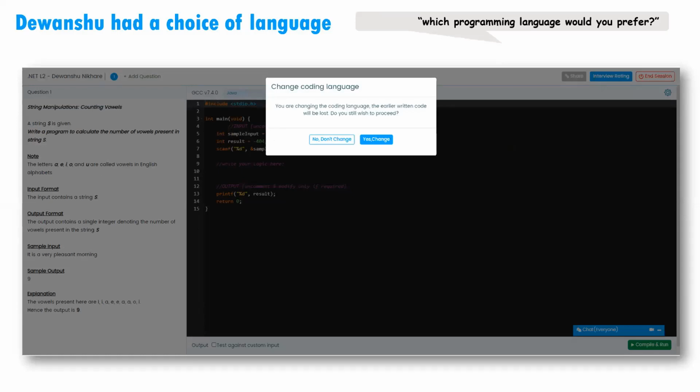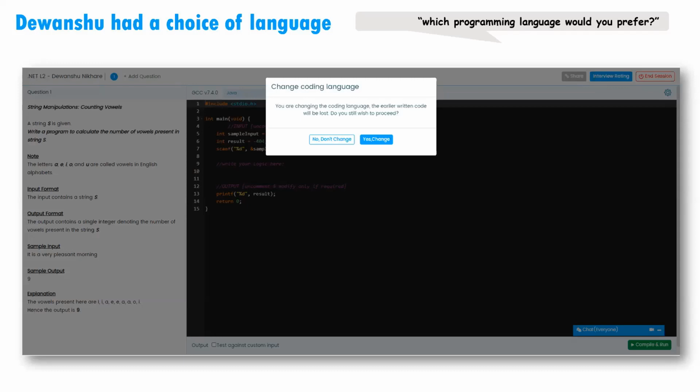In an ideal scenario, we talk about introductions and everything, so that happened. Since Devanshu is a fresher, we tried to make him comfortable. We asked him about his college times and his family and all those things to make him comfortable. And then we started with the first question.